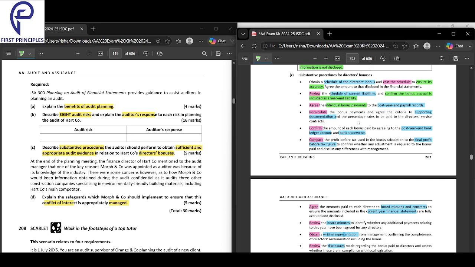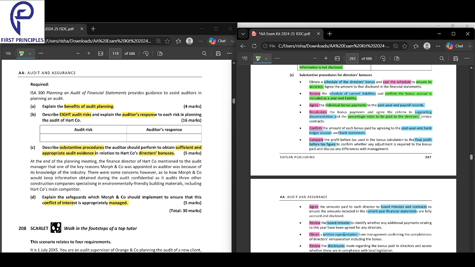So first I took the bonus payment, I recalculated it, and after recalculating, I agreed it to the supporting documentation and the percentage rates to be paid to the director. What exactly did I check? How much percentage should be paid to each director. Not every person will get 10%. Some will get 2%, some 3%, some 4%, some 5%.